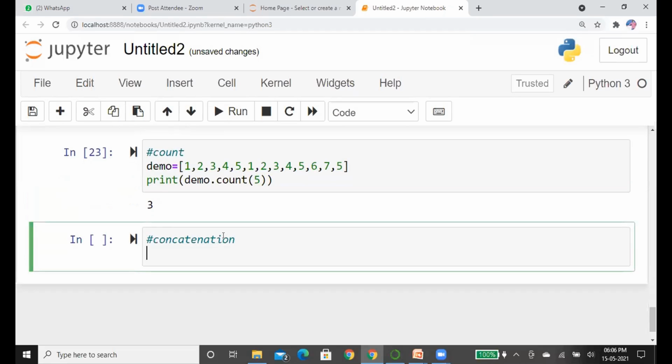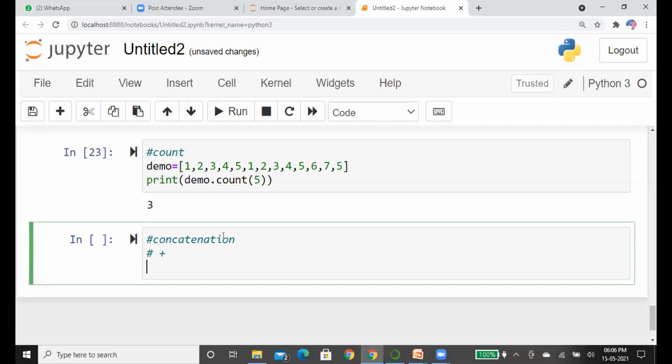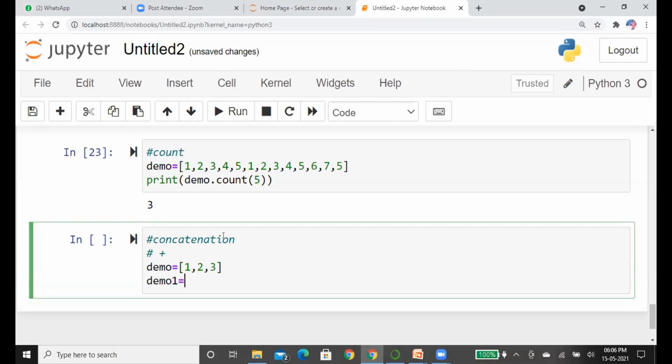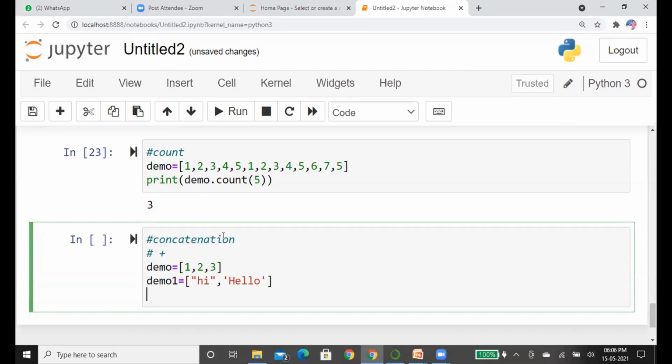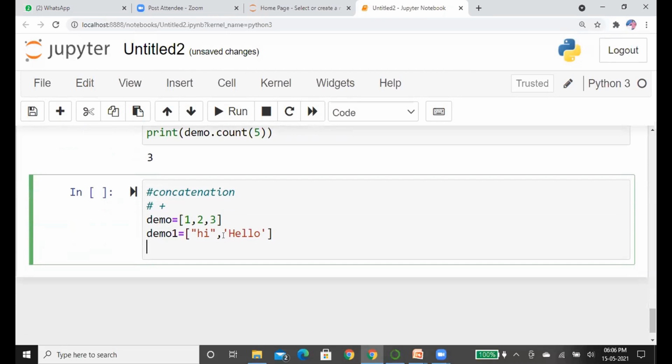We can concatenate two lists by using the operator plus. Suppose demo is one list, 1, 2, which contains 3 values. Demo 1 is another list which contains string values. Now we can simply add these two lists into one list.